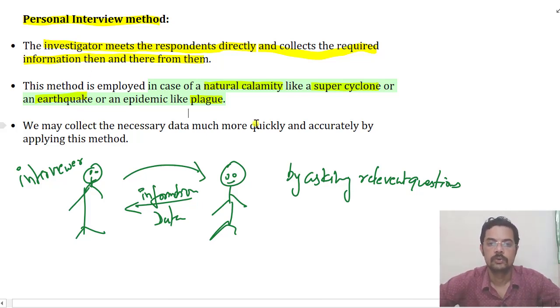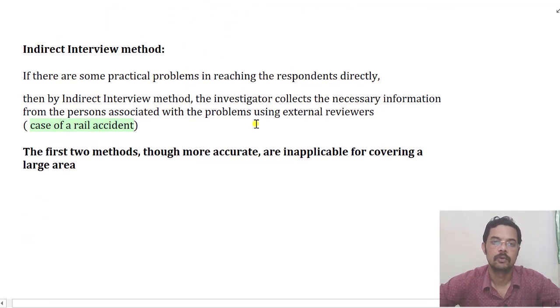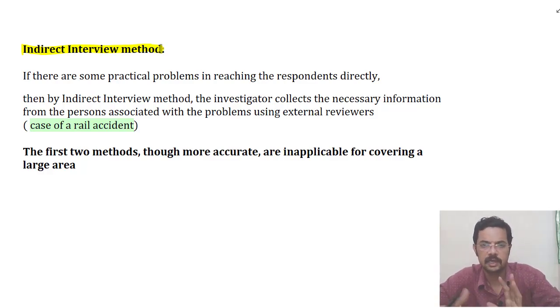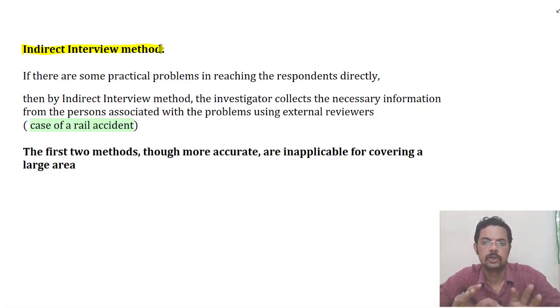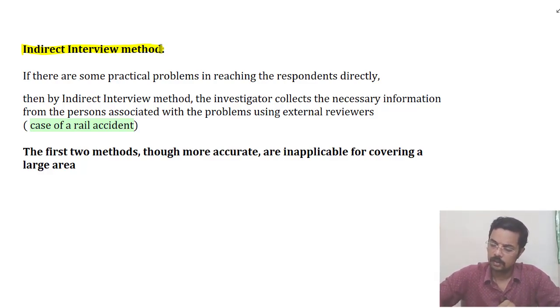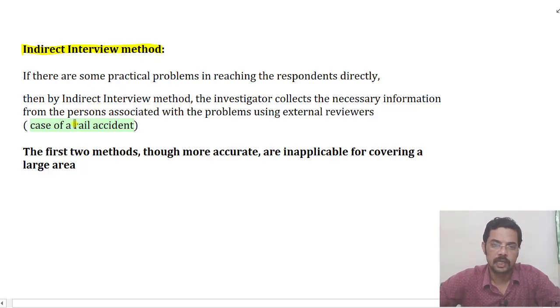Now we shall move on to the next type of interview. Next is the indirect interview method. In the indirect interview method, in case there are practical problems in reaching the respondents directly, the investigator collects the necessary information using external reviewers who are related to the company or organization. They must have close tie-ups with them. For example, in case of a rail accident, an indirect interview method is used.